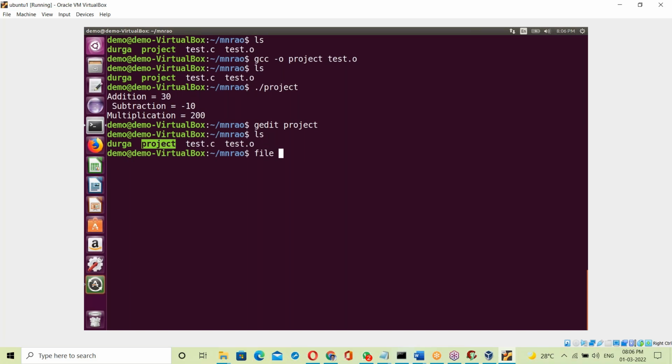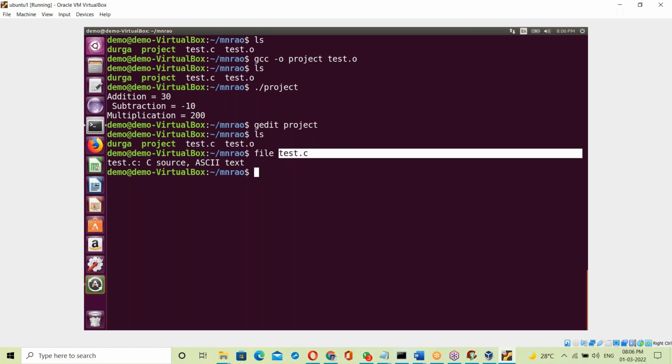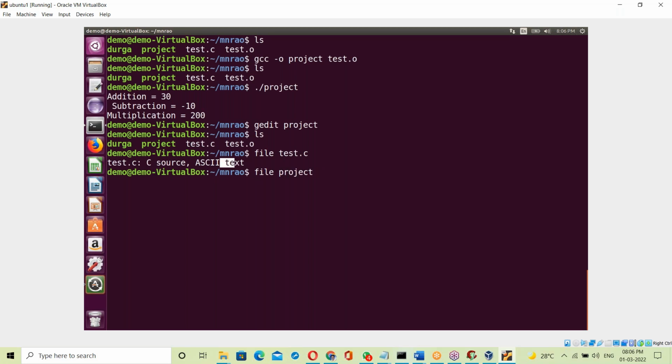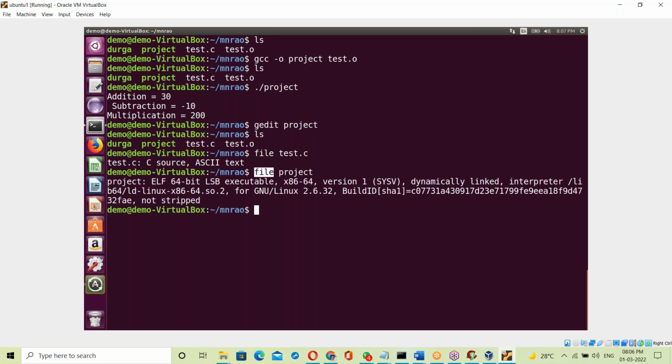See, in Linux there is a file command to check the type of a file. Suppose test.c: the file command on test.c says C source, ASCII text. It's a C source file, ASCII text, right? Same thing with the file command, now let us check the project file. See this, this command checks the type of the file. What is the project file? It's an executable file, a Linux based exe file, generated for Linux.